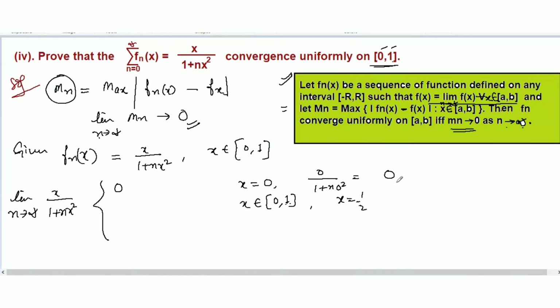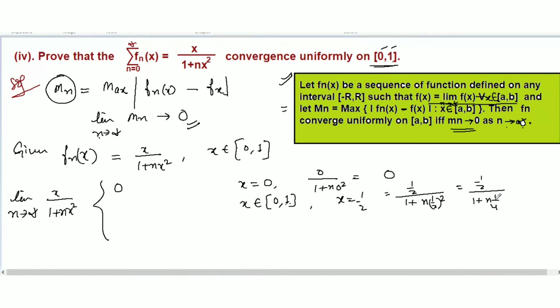Now substitute here. So x is half, over 1 plus n times half squared. So half over 1 plus n over 4.